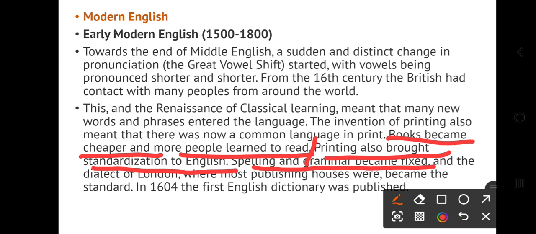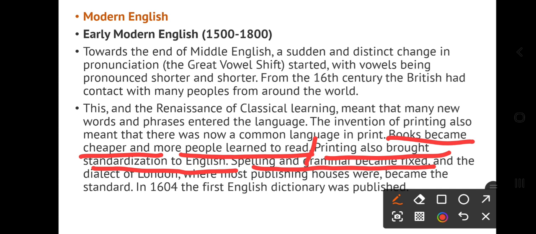And what happened then? Gradually, standardization of English: spellings and grammar were fixed, because it was the trial and error phase. So sometimes someone is speaking something.